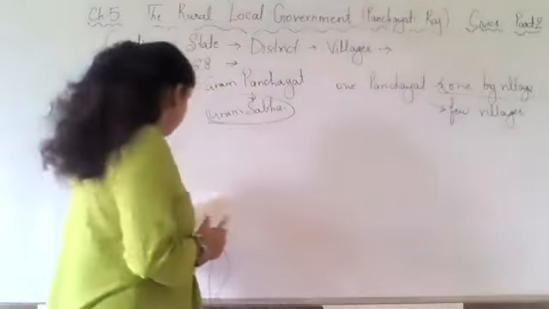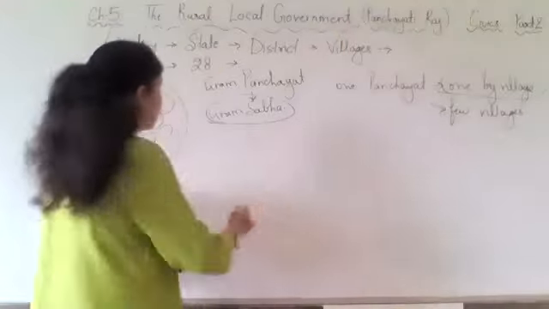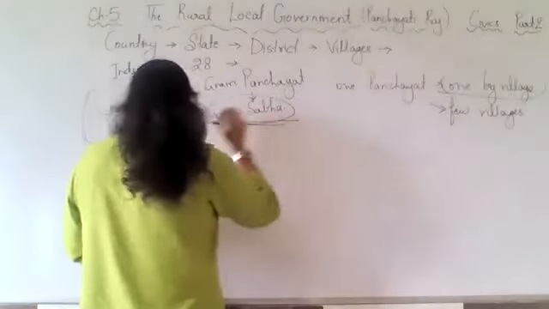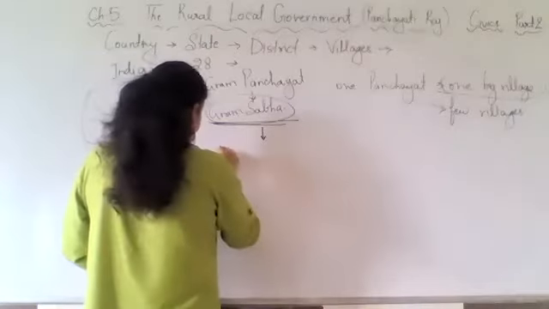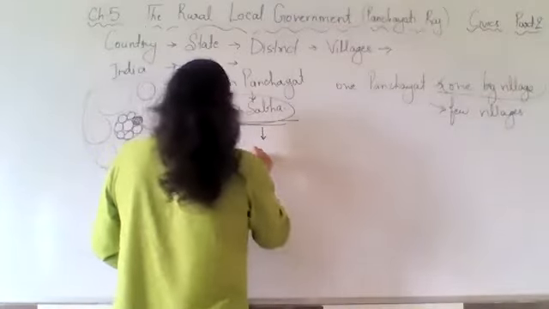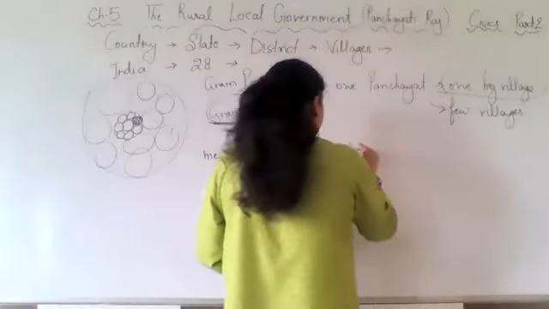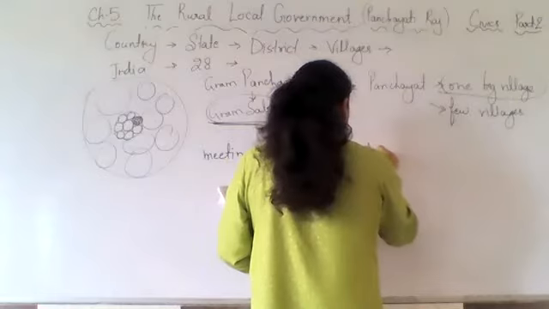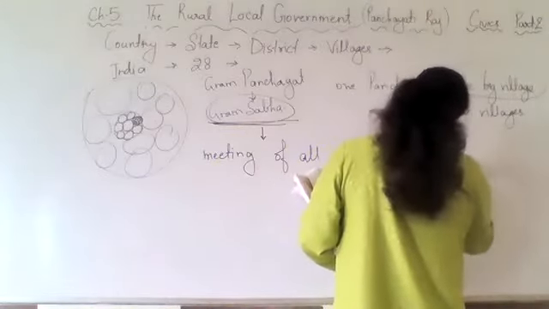Now, who will come to this Gram Sabha? Gram Sabha is a meeting of all adults of a panchayat.